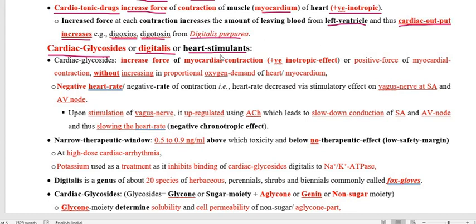So let us discuss something more about the cardiac glycoside, as we already discussed the positive inotropic effect, the increase of myocardial contraction.